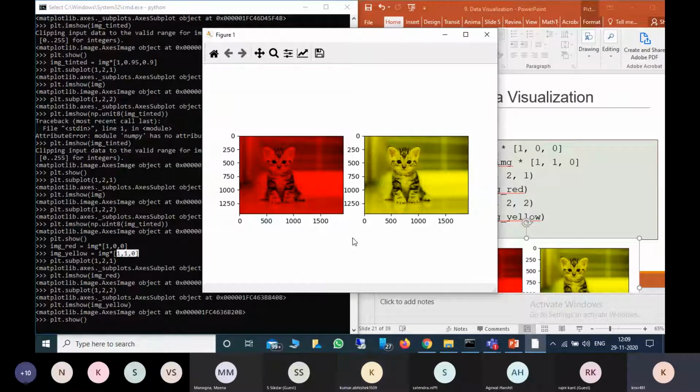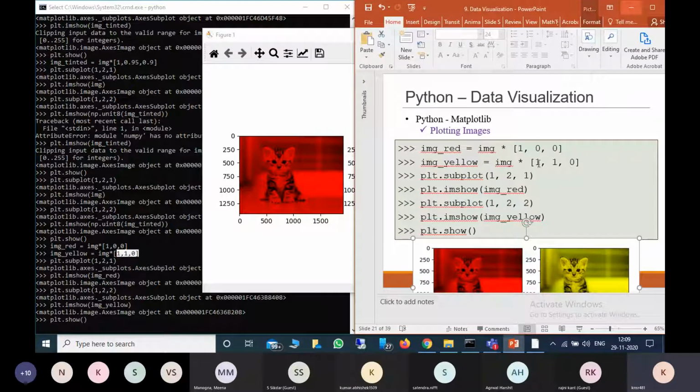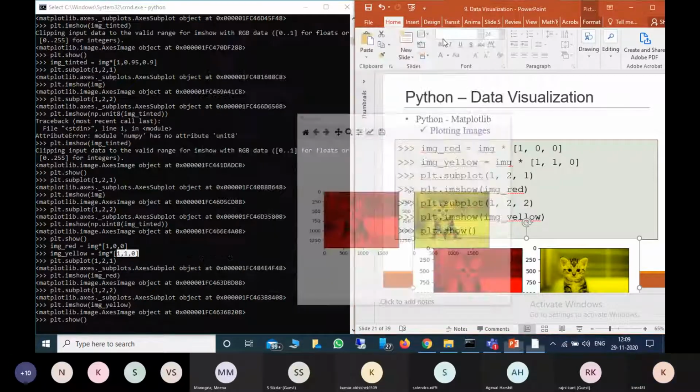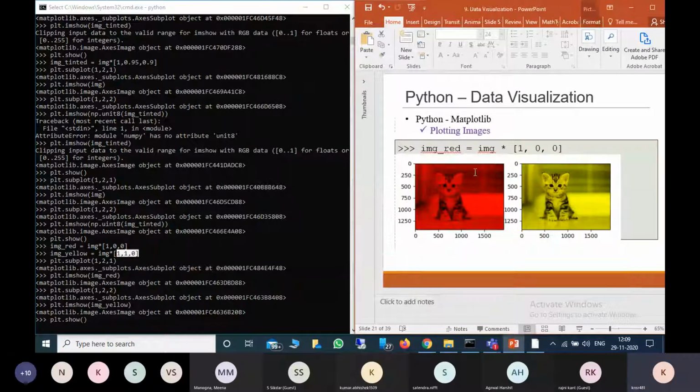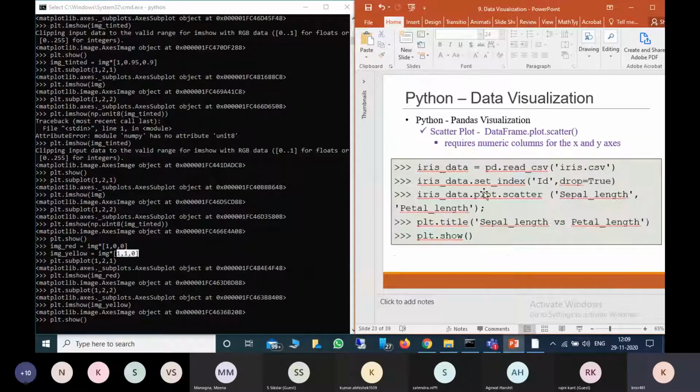Yes, sir. If you have any doubts, let me know. Otherwise, Matplotlib will be completed, means how you can plot with Matplotlib. You can take your photo and do whatever you want, or you can take your organization's logo and change the colors into different colors, or make some combinations of colors also, so that you can get different ones.